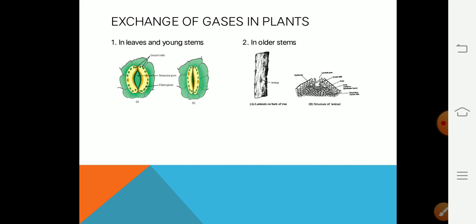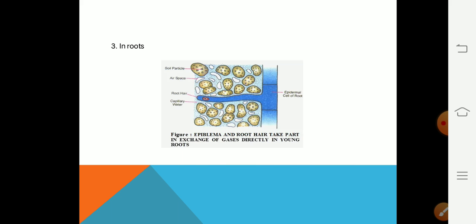In older stems, when there is secondary growth, they exchange gases with the help of openings known as lenticels. Third, the roots. Roots have hair-like structures called root hair at the epidermis, which increase the surface area for the exchange of gases. So in plants, each and every cell is involved in the exchange of gases, which is very different from animals.